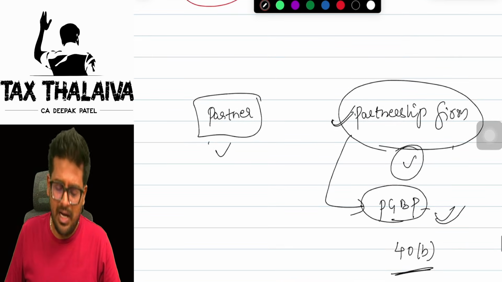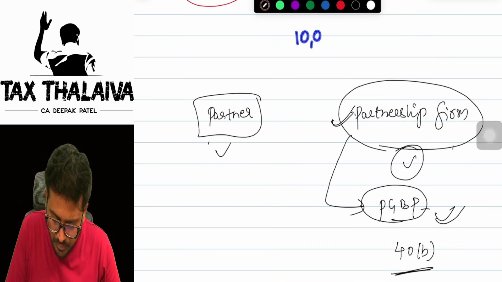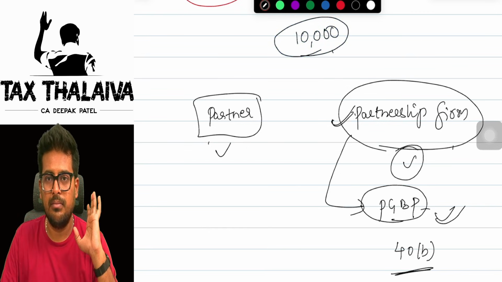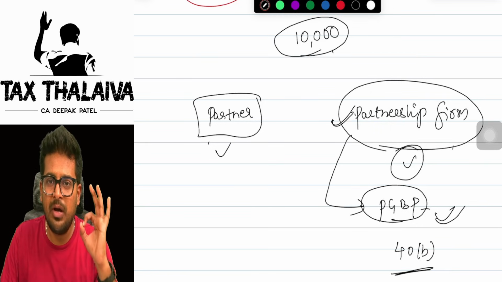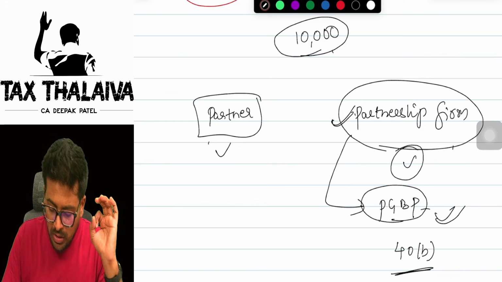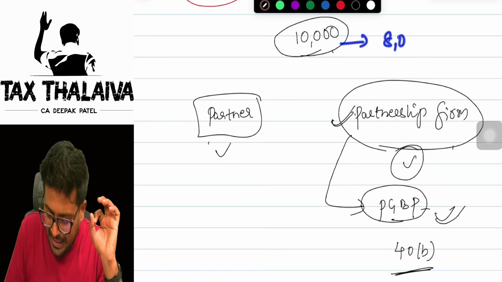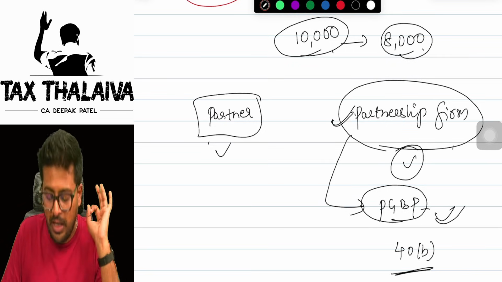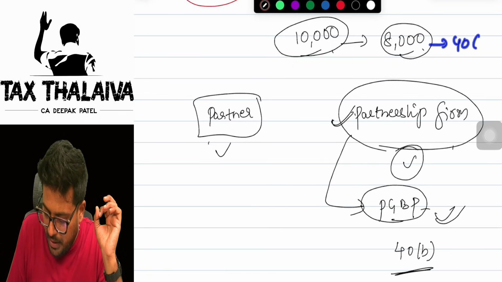In very simple words, if I have to tell, boss, let's say for example, 10,000 is the salary of a partner, which the firm has to pay to the partner. Yes or no? Out of that 10,000, let's say for example, only 8,000 is allowed by section 40B.